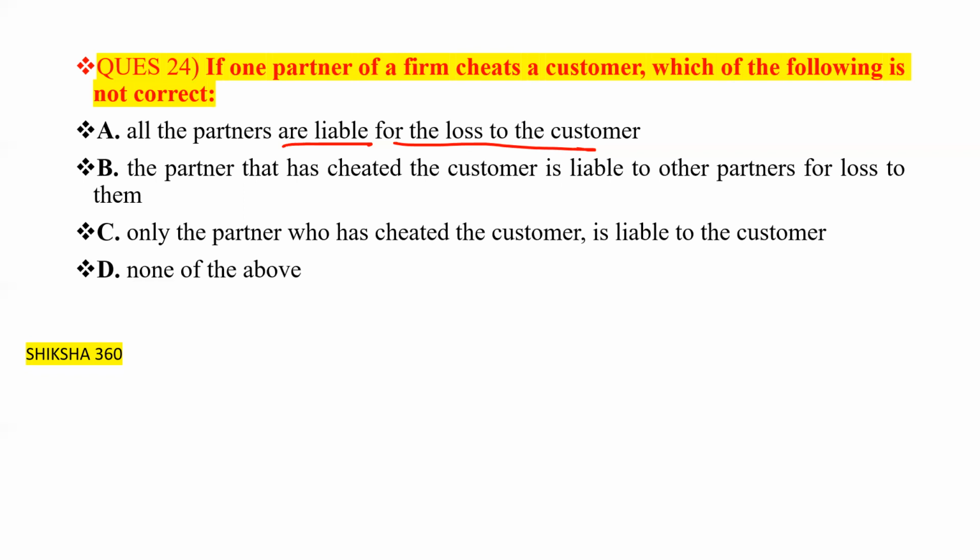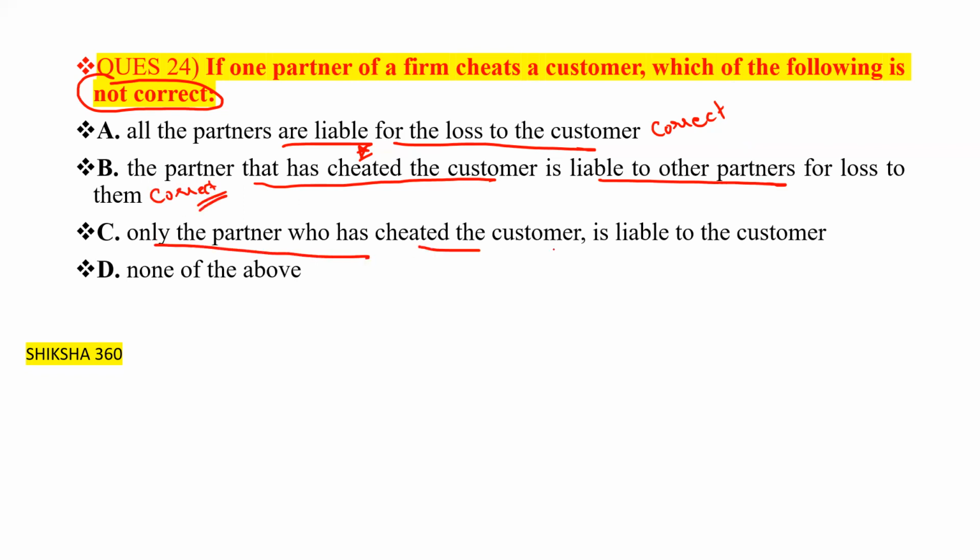We have to find which one of the following is not correct. All the partners are liable for the loss to the customer. This one is correct. The partner that has cheated the customer is liable to other partners for loss to them. This one is also correct. Only the partner who has cheated the customer is liable to the customer. This one is not correct.